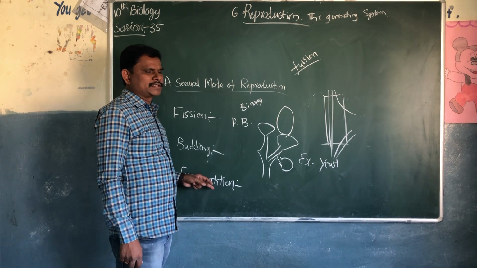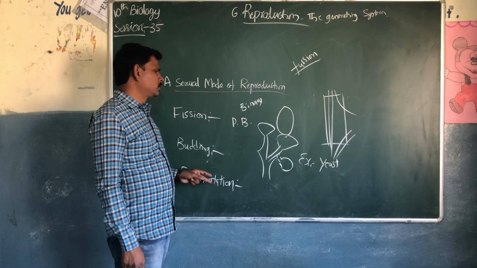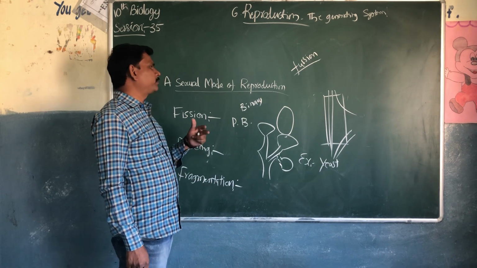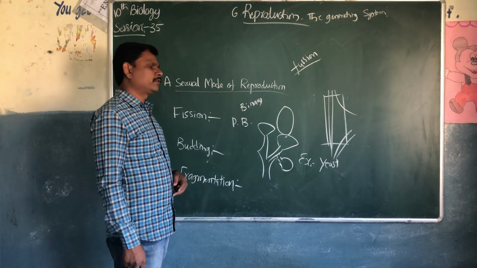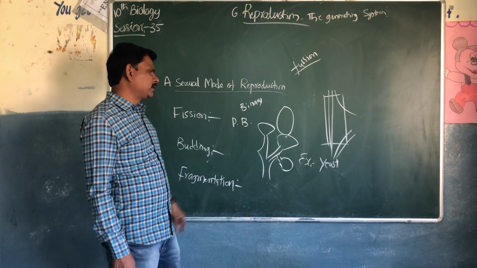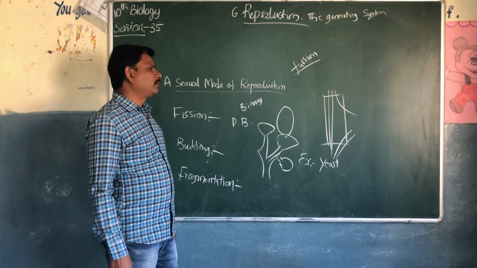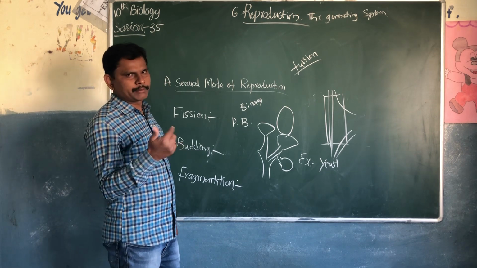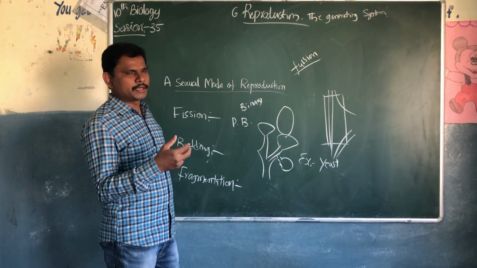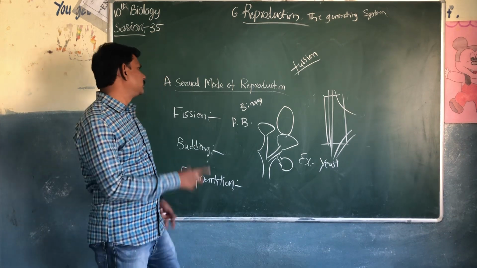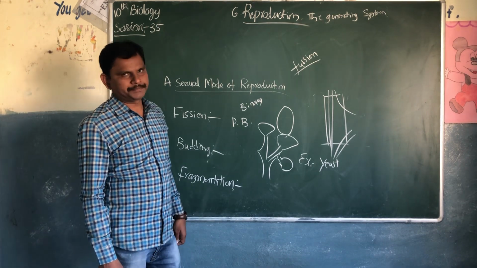In some organisms, sexual reproduction also takes place along with fragmentation, and asexual reproduction also takes place. There are many examples: flatworms, molds, lichens and spirogyra. If any part of the parental body is separated, it will grow independently and look like the parent. These are the asexual modes of reproduction.